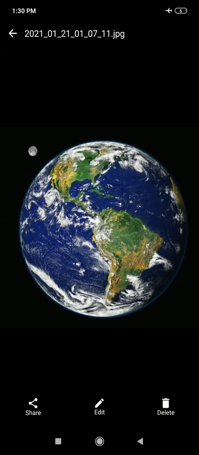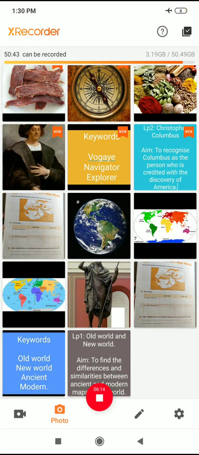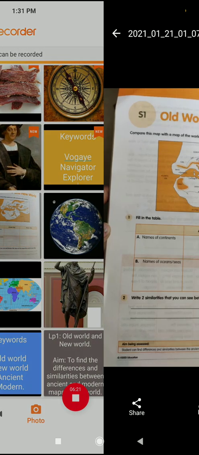But the people from Europe and Asia were known to each other because they traded with each other and fought wars with each other. Export and import were there between them, that's why Asia, Europe and Africa had contact with one another. So now what you have to do, in page number 40 in volume 3, is name the continents in the ancient map and modern map, and name the oceans or seas in the ancient and modern map.